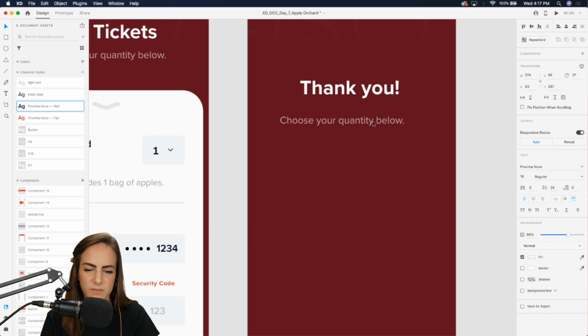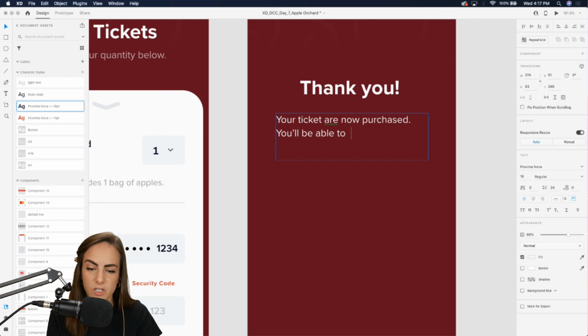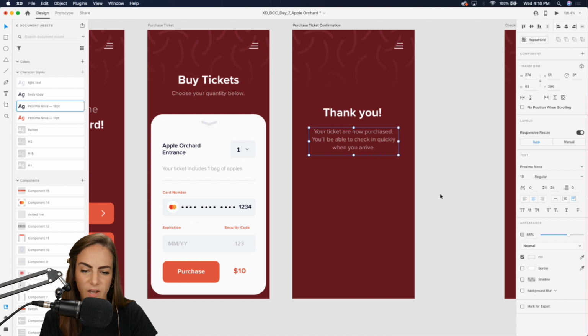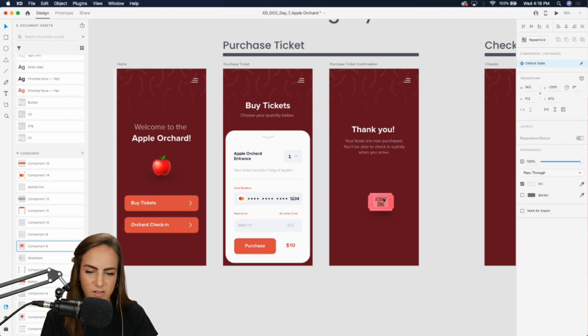And we can add some more text below this, something like, your tickets are now purchased. There we go. You'll be able to check in quickly when you get there. When you arrive, I guess. All right, and let's also center align this right there. And I've got a little ticket emoji, so let's add that.